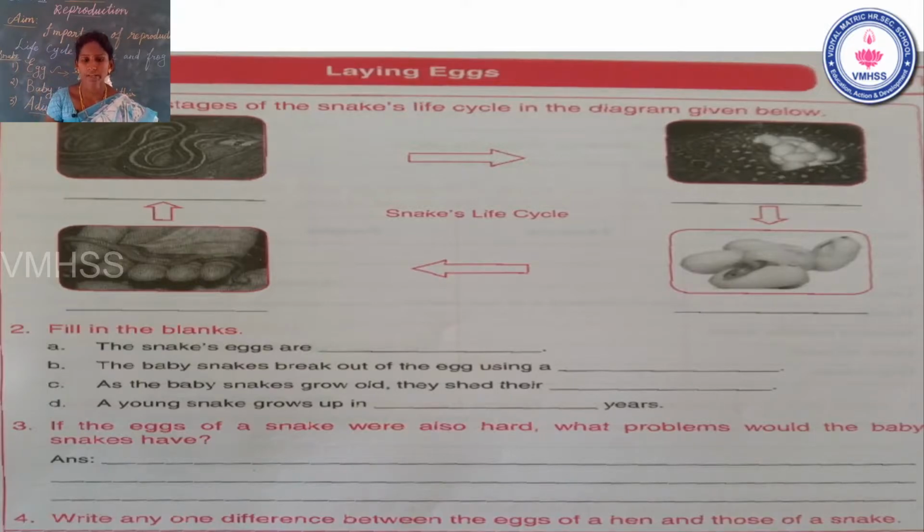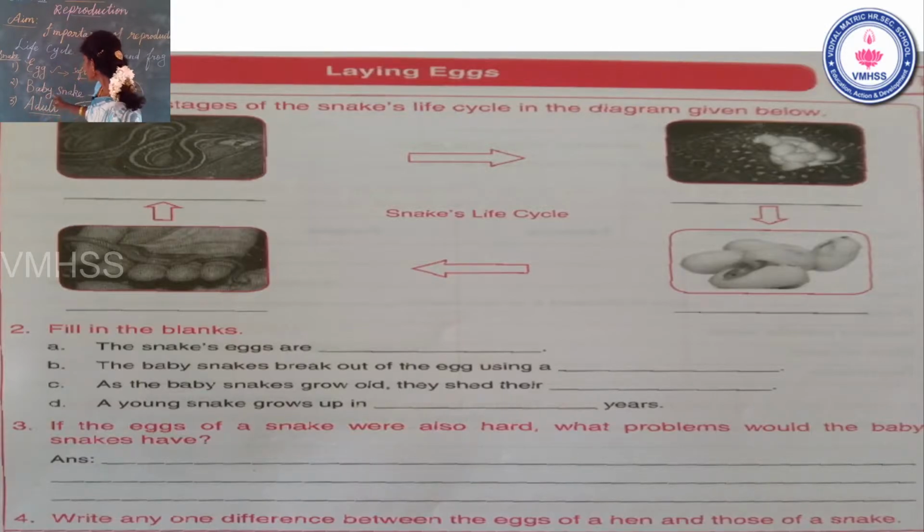Come to question C. As the baby snakes grow old, they shed the dash. I already told that. As the baby snake grows old, it sheds the skin. So skin is the answer. Very good, excellent answer. Come to question D. A young snake grows up in dash years. How many years does a young snake grow? Very good, 2 to 4 years. Write the answer on the dash.